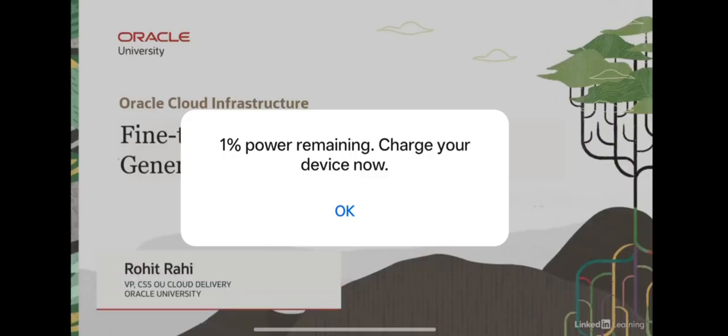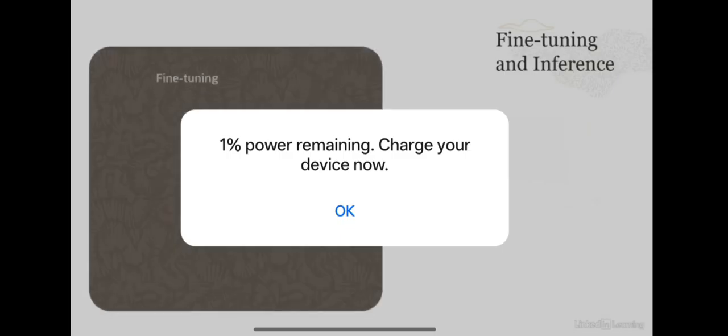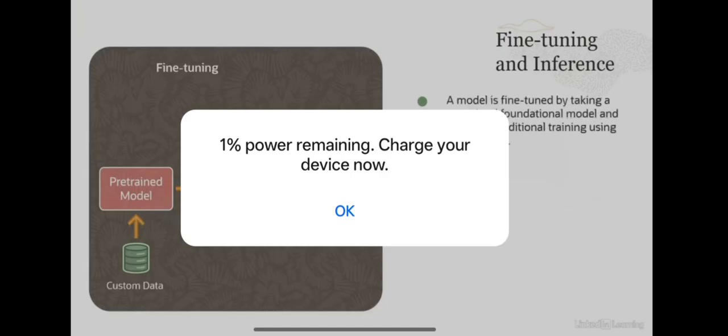Welcome to this lesson on fine-tuning and inference in OCI Generative AI service. Before we dive deeper, let us first look at what fine-tuning and inference really mean. We have covered this a couple of times already in this module. Fine-tuning is basically taking a pre-trained foundational model and providing additional training using custom data, as is being shown here. In traditional machine learning terminology, inference refers to the process of using a trained machine learning model to make predictions or decisions based on new input data.